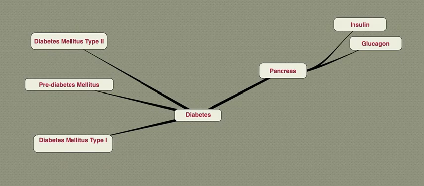Now, treatment of diabetes depends on what type it is, and the ability of the pancreas to manufacture insulin as well. So, the treatment for diabetes can be diet, weight loss, exercise, insulin, oral antidiabetic agents, a pancreas transplant, or an islet cell transplant. These are some of your management for your diabetes, depending on the type.